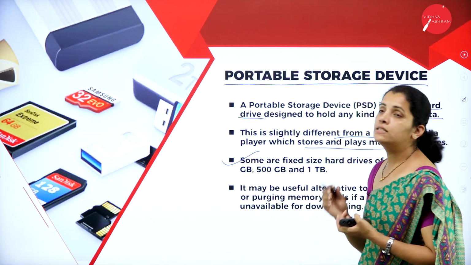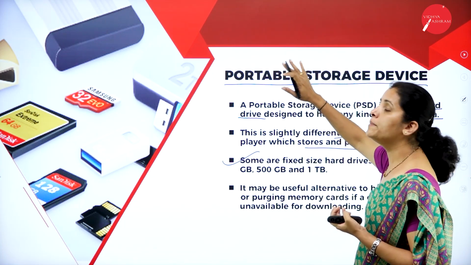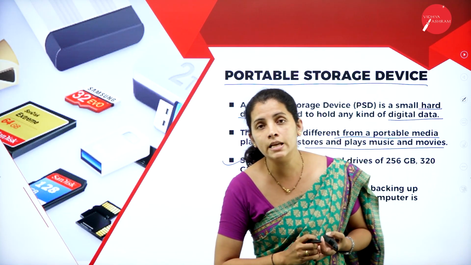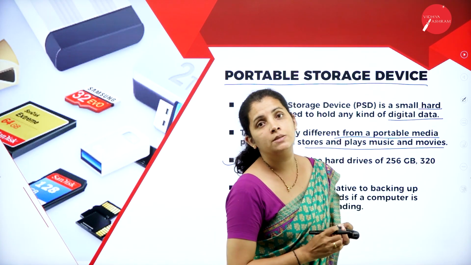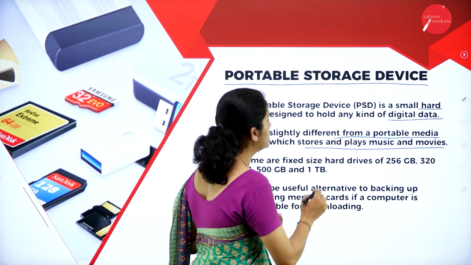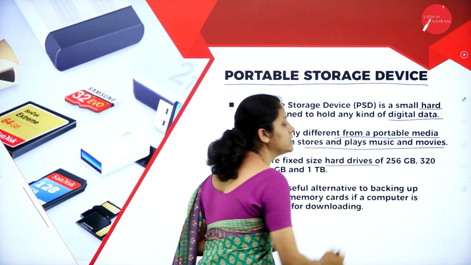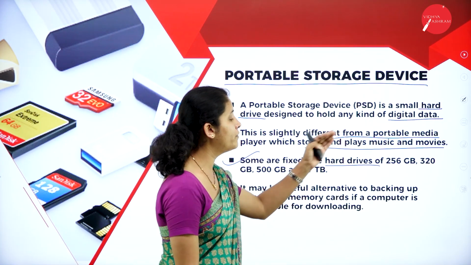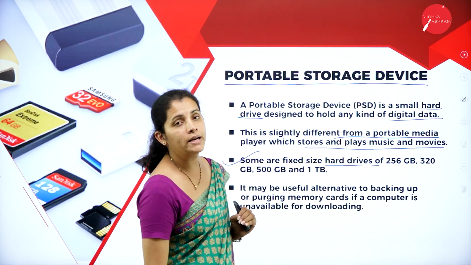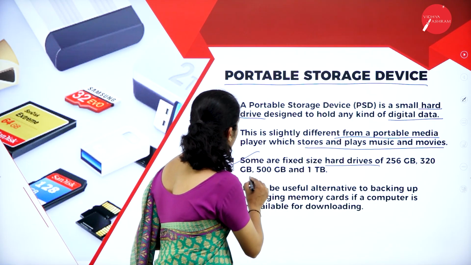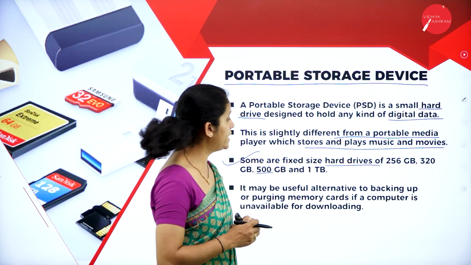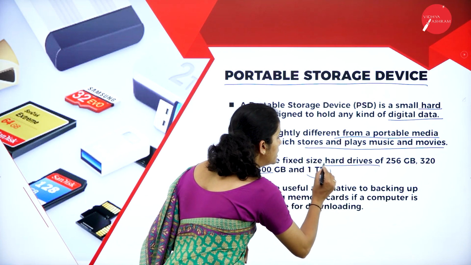But what is the size of the portable storage media? Here portable storage media comes with fixed size, and the size of the hard disk, that is 256 gigabytes of data or 320 gigabytes of data or 500 gigabytes of data or 1 TB.